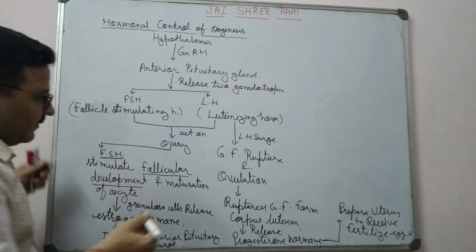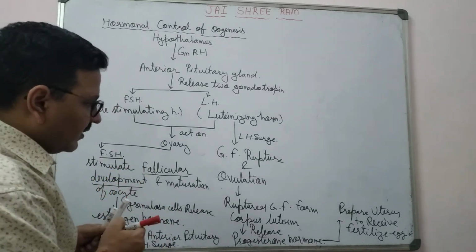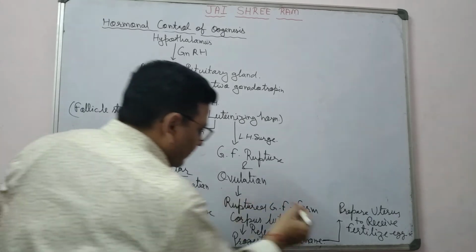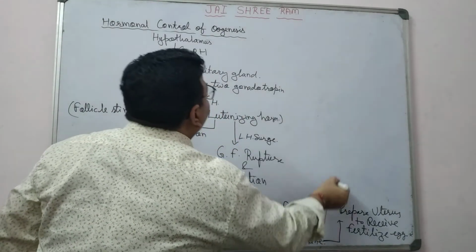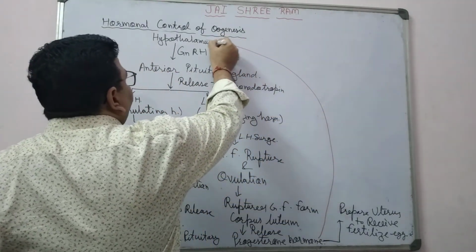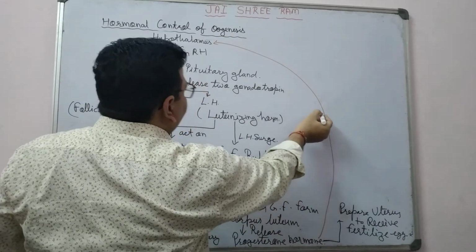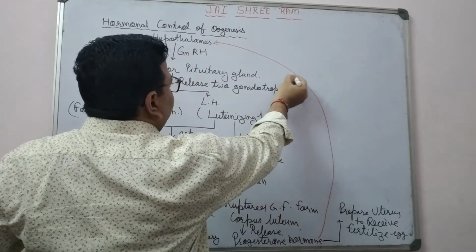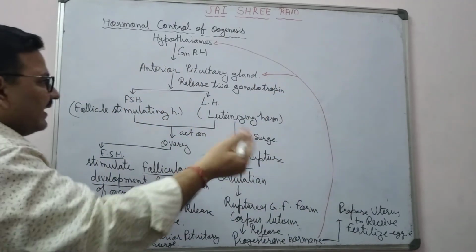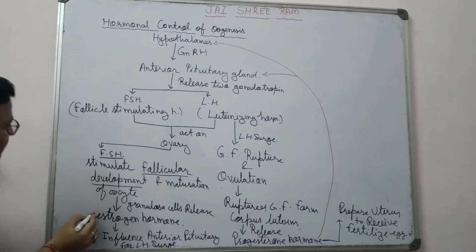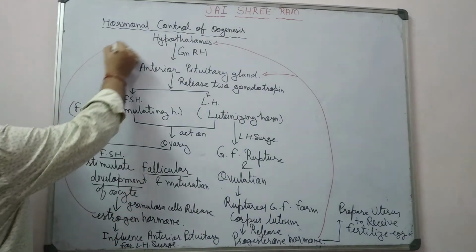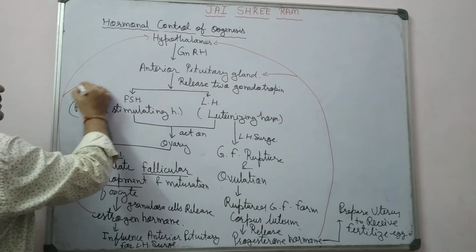But when there is a high amount of progesterone, if the progesterone amount is more than required, or estrogen is more than required, there are these two conditions.